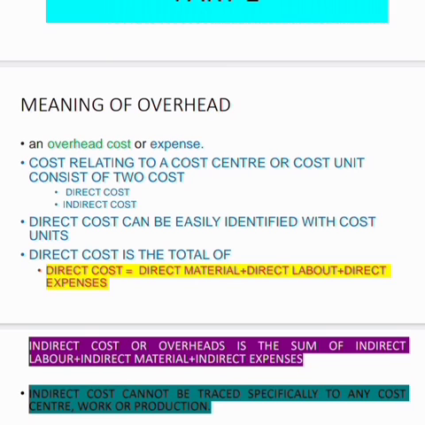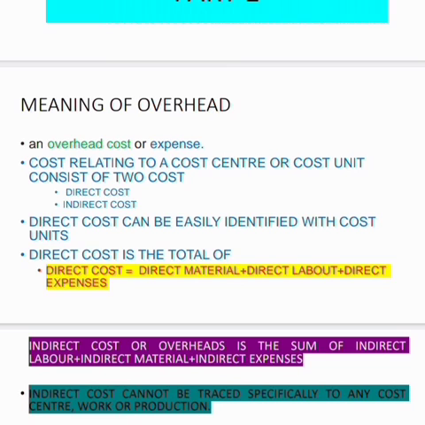One is the direct cost and another is the indirect cost. Now, since we say direct, it can be easily identified with cost units or the cost center. Now, what are the various things that are included in the direct cost? Direct cost is a combination of direct material, direct labor, and direct expenses.